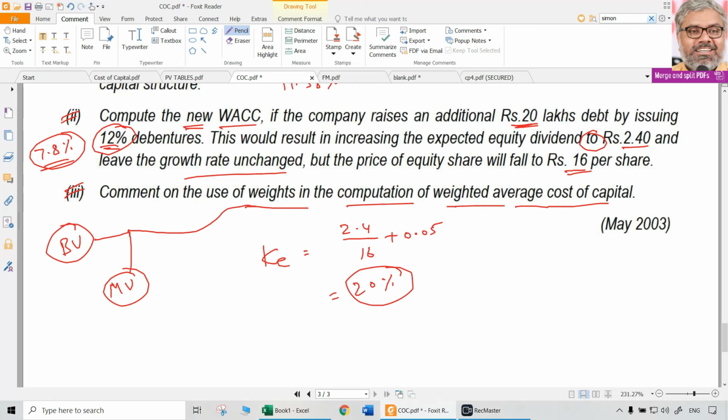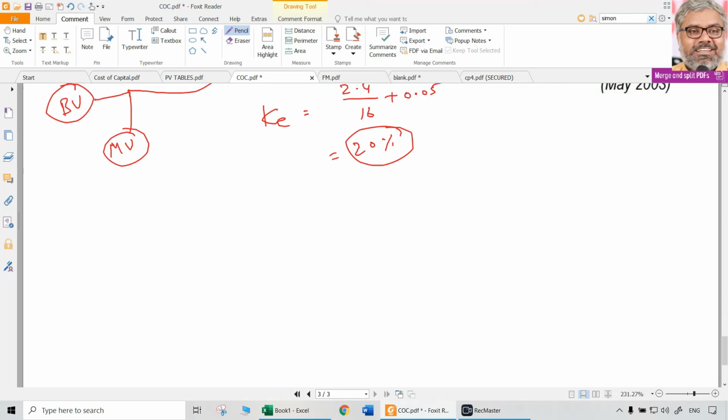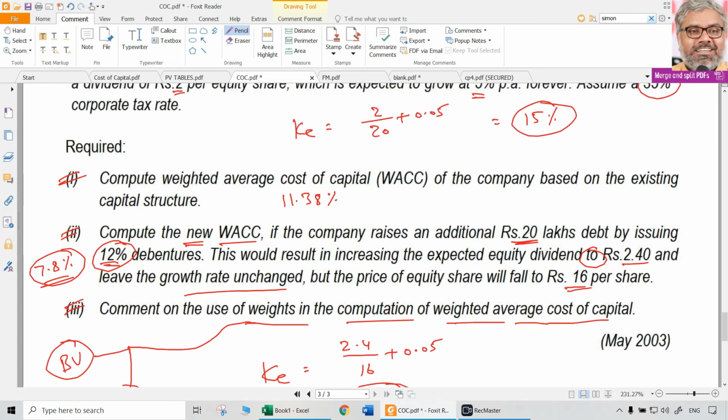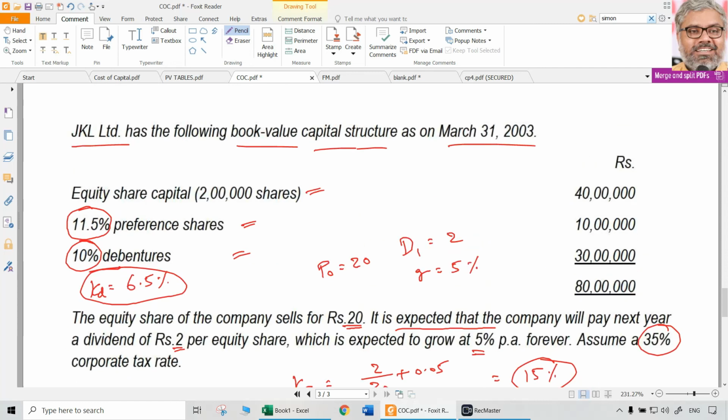So the weighted average cost of capital can be computed using book value weights, taking the figures from the balance sheet, or taking the current market prices of the respective financial instruments. However, since market values represent more realistic numbers, market value weights are preferred and more scientific than book value weights. That's it. Like that, one comment can be given at the end of it. It has to be given because it is also asked. These types of questions can also be asked, and these are some of the past examination questions.